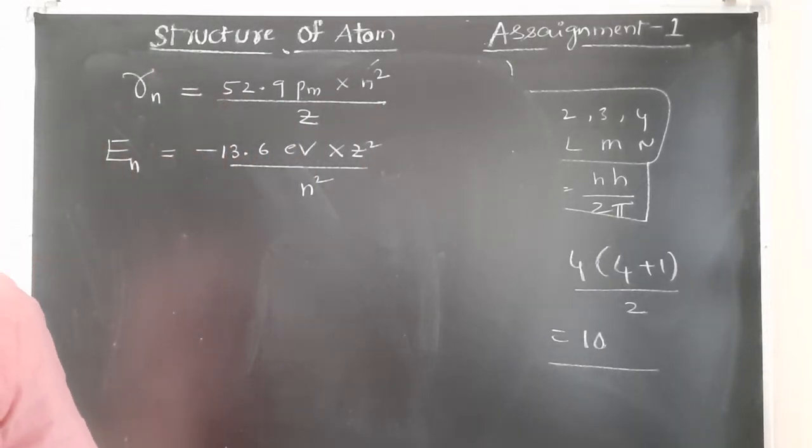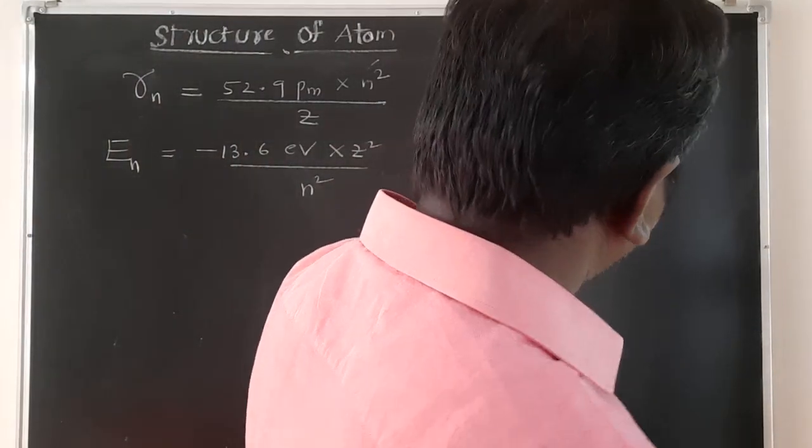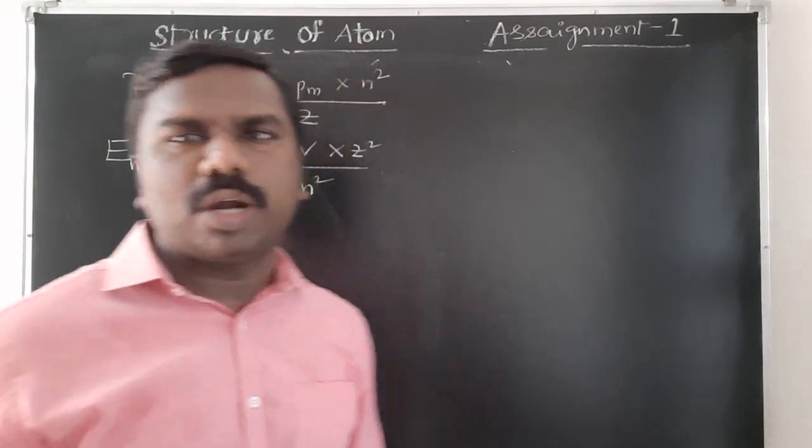Next, this is all about Bohr's atomic model. A few more formulas are there; you verify once. After this, de Broglie's wavelength. De Broglie's wave equation. Formulas only we will see, students, not all.